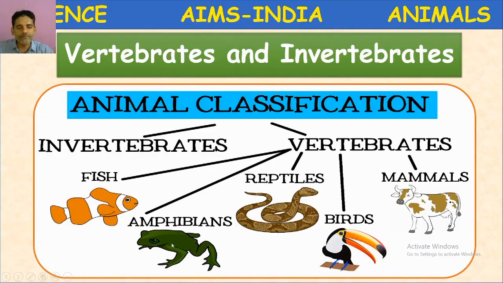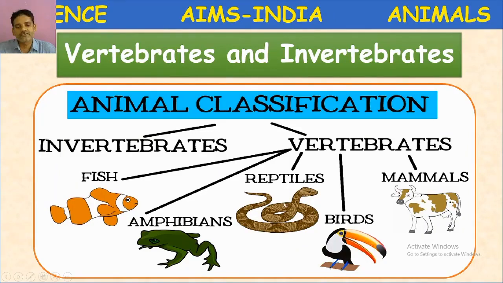Amphibians are animals which live on land and in water. Their skin is sticky and smooth. They respire with skin.